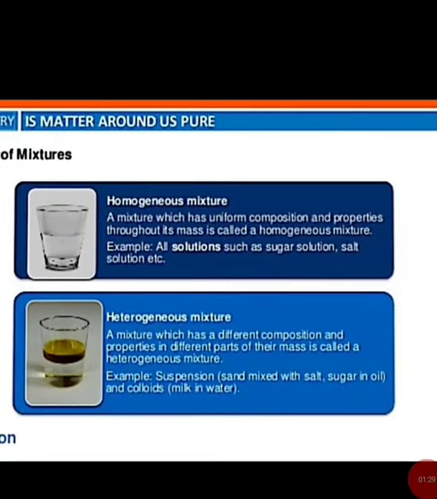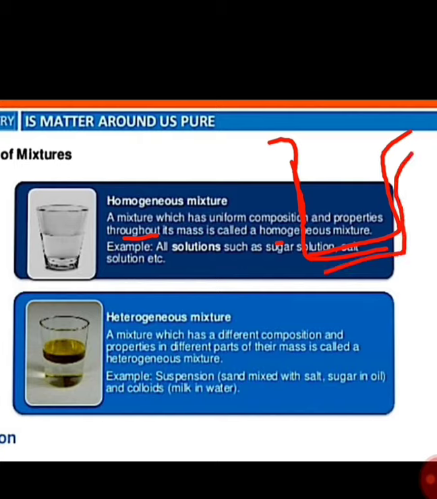A homogeneous mixture has uniform composition and properties throughout its mass. Homogeneous mixtures are those solutions which have uniform composition throughout the solution. If we take water, add sugar to it and dissolve it, after some time we are not able to tell that the solution contains sugar. It looks like a transparent solution, and that type of mixture is known as a homogeneous mixture.